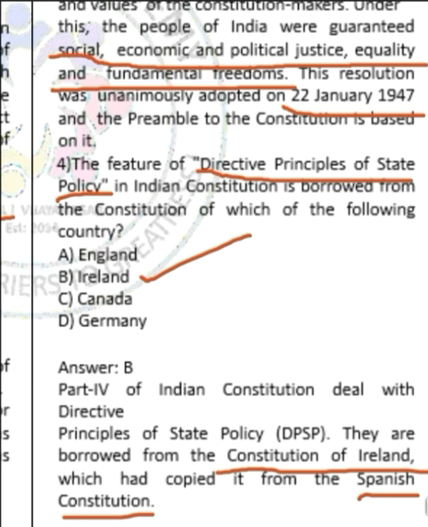So the important features of the Indian Constitution and the countries from which they are borrowed, this list is going to be important, so try to remember this as well.